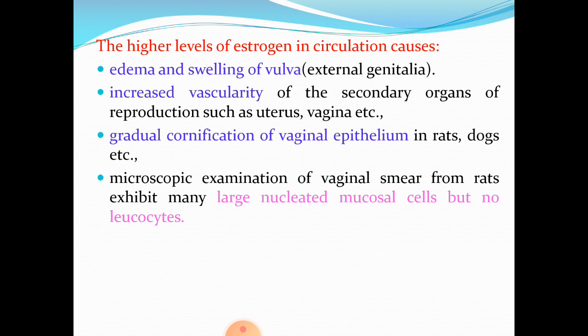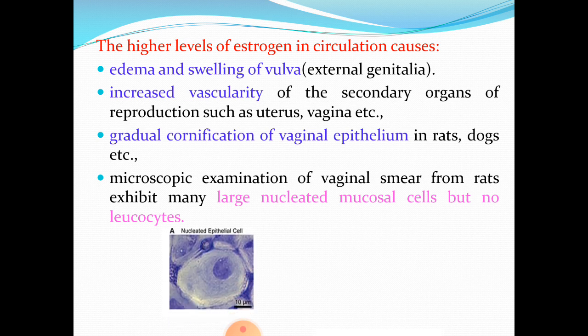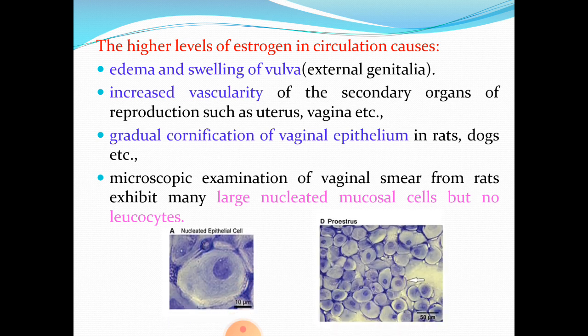Students, please note this point. So, figure A will tell you how a nucleated epithelial cell looks like, and the vaginal smear, if you prepare, when the rat is in Proestrus stage, the slide appears like this.